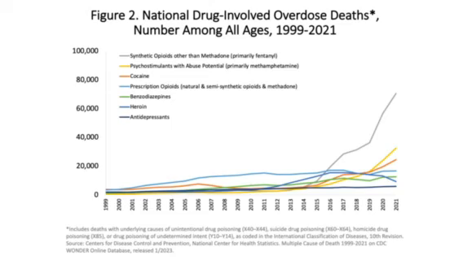Here's another graph comparing fentanyl overdose deaths with other drugs like cocaine, heroin, and antidepressants. Fentanyl is the gray line here, and you can see that it has way more overdose deaths than any other drug. This is because of how easily people get addicted to it, and how little it takes to overdose.